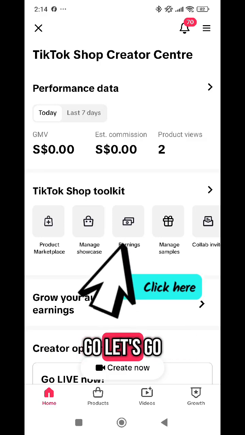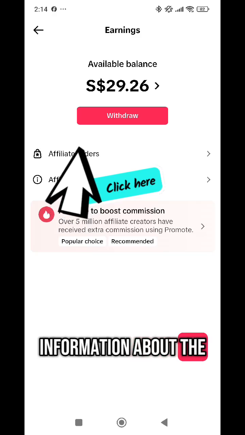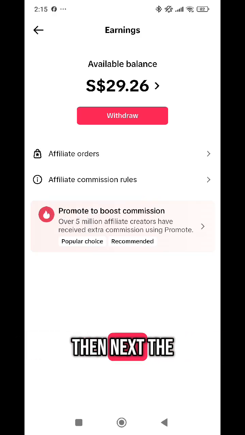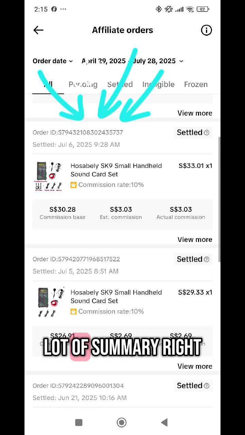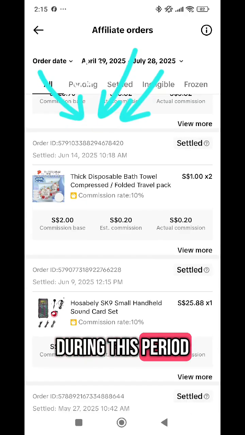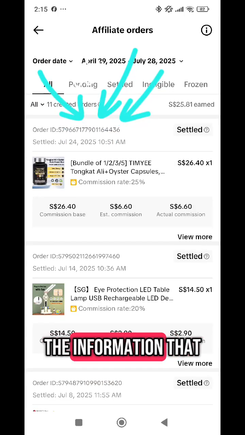So here we go. Let's select the earnings so that we can display the information about the commission being made. Then next, select the affiliate orders, and there you are. Here's a whole lot of summary of the commissions that I've actually made during this period. Okay, let's take a closer look at the information that was given.